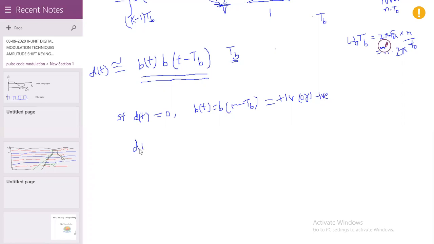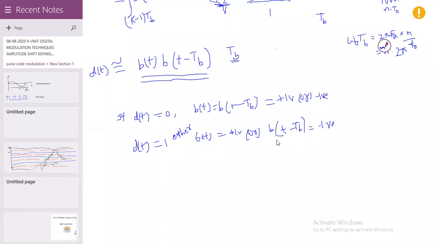If d of t equal to 1, either b of t is 1 volt, or b of t minus tb is minus 1 volt.